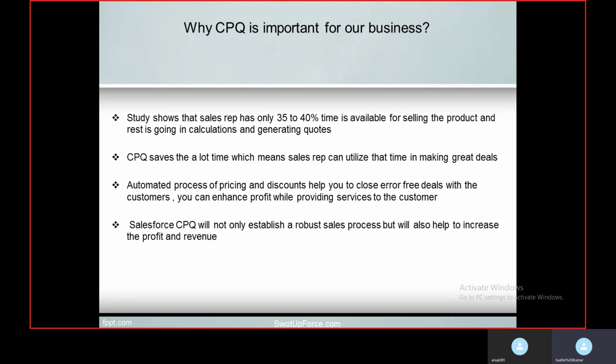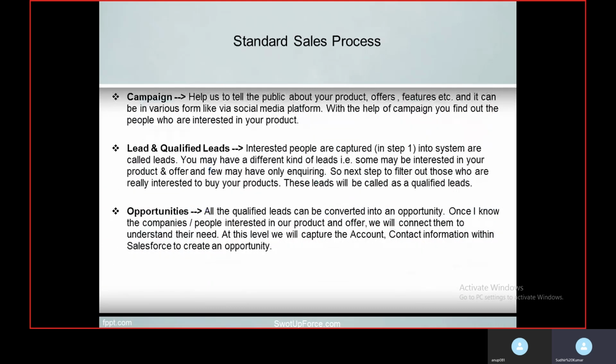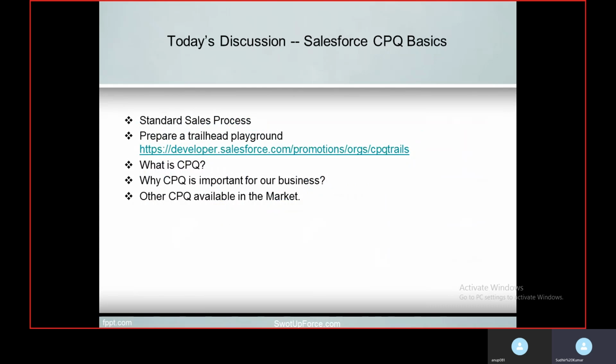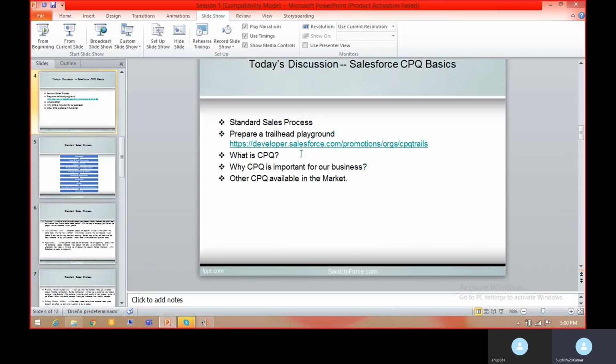One important thing is creating a Trailhead playground. So let me show you how you can create a Trailhead playground, since from the next session we will be more focused on practical exposure rather than theoretical. So let me discuss how to generate a Salesforce CPQ Trailhead playground.